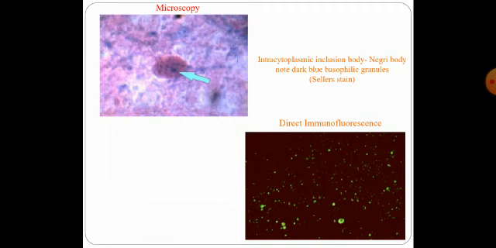So what are these Negri bodies? They are a finely fibrillar matrix along with the rabies virus particles. They are referred to as the intracytoplasmic inclusion bodies, measuring about 2 to 10 microns in size. They are particularly found only in the neuronal tissues. They will not be found in the non-neuronal tissues such as the corneal, saliva or the skin specimens.